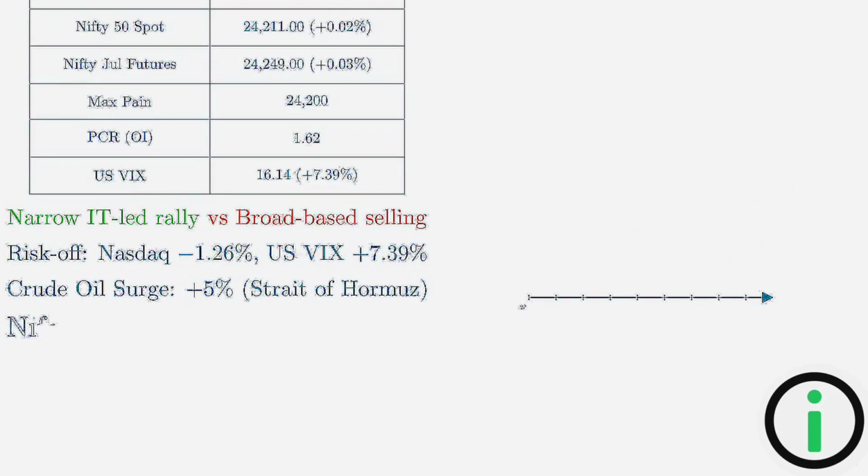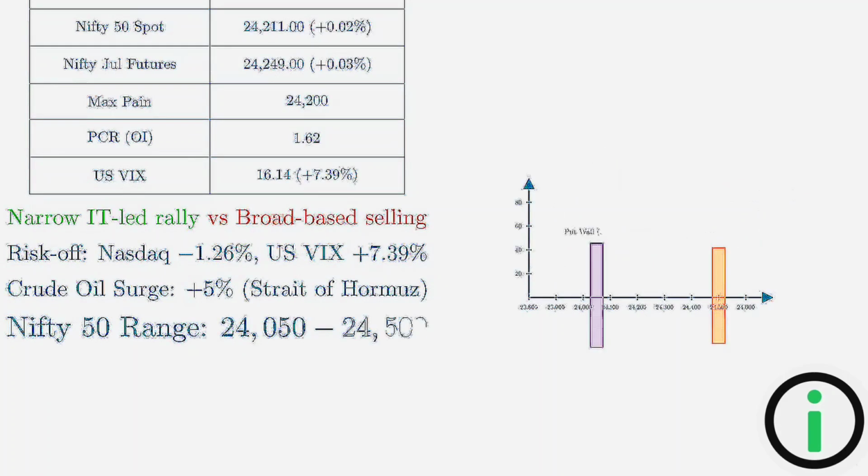Despite these global headwinds, local options positioning remains constructive. We have a heavy put wall at 24,050 acting as a floor, and a call wall at 24,500 capping the upside. This has effectively pinned the index near its max pain level of 24,200.